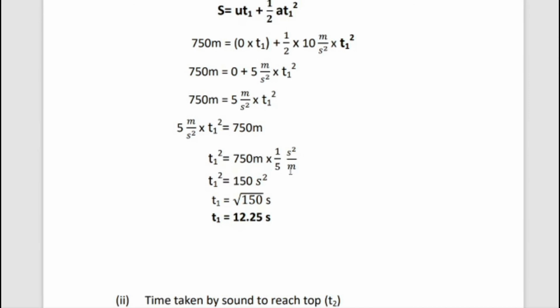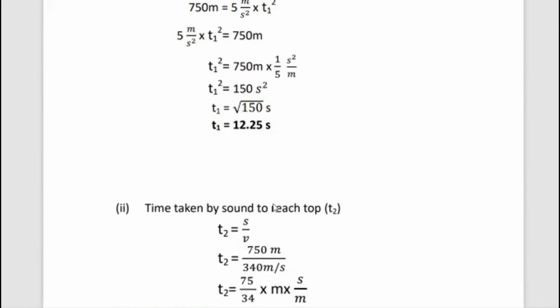So T1 squared equal to 750 meter per second squared comes to opposite side, means second squared by meter. So T1 squared is equal to 750 meter into 5 comes to opposite side, means 1 by 5, so 1 by 5 s² per m. So m and m both are cancelled. Then T1 squared equal to 750 divided by 5, that is 150. So T1 squared equal to 150 s².